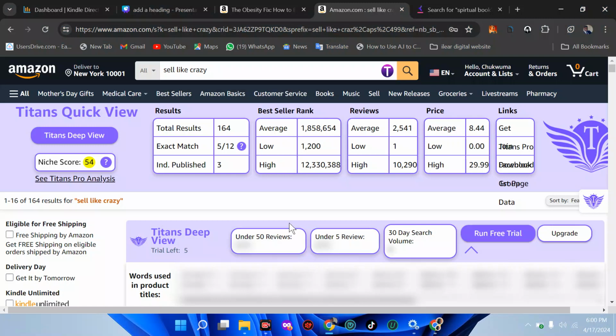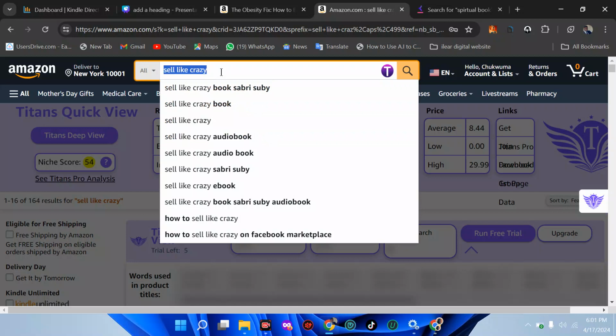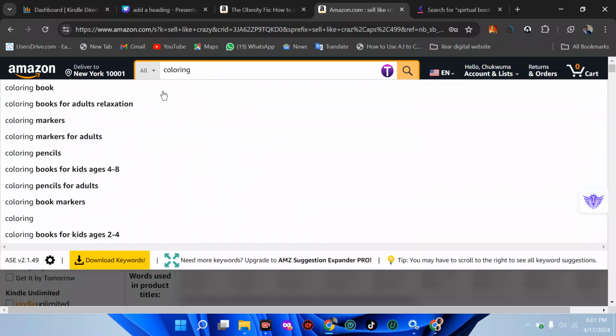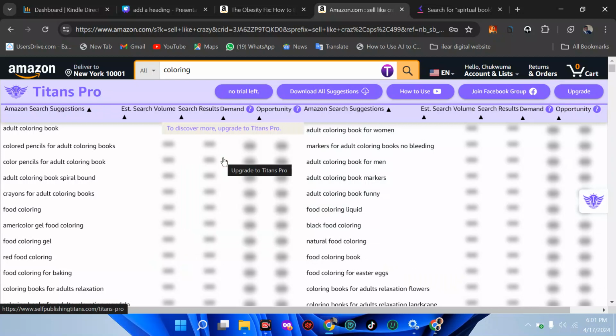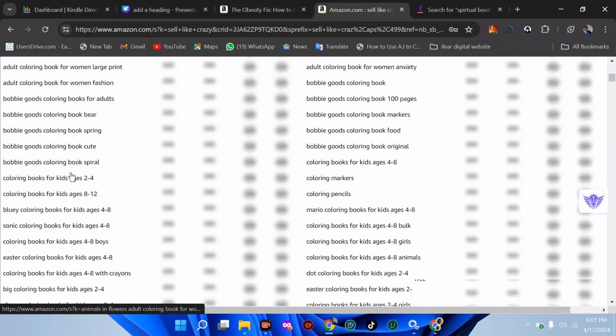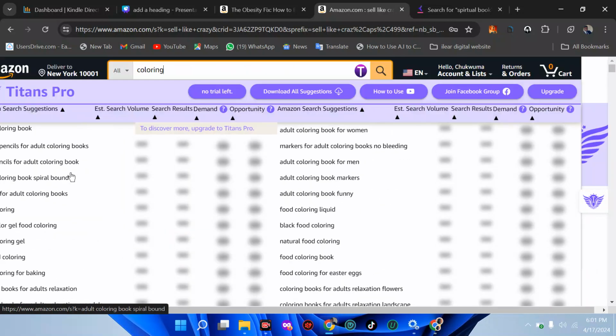All right, back to what I was saying. We are going to be doing something very serious and very important right now. The first extension I want to add is called Amazon Expander. When you search for something, let's say you write coloring, you can see a lot of suggestions expanding on this keyword. You can see loads of beautiful information, and you can export this and use it later. You can download all these suggestions.